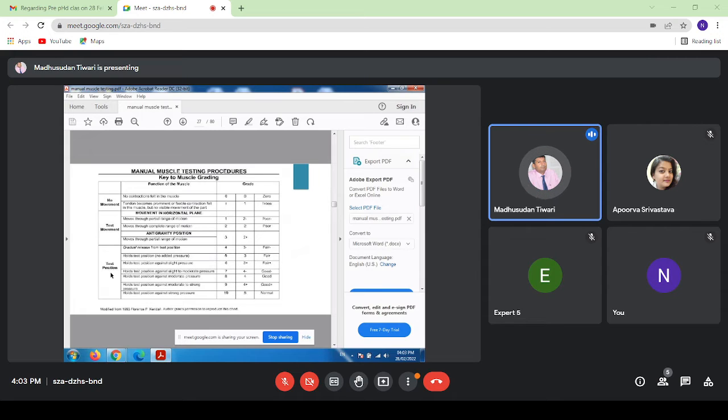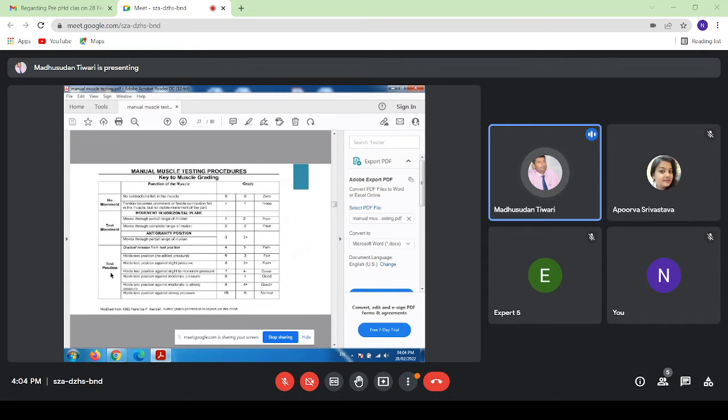Grade 2 plus is the limb moving through partial range of motion in against gravity position. That will be grade 2 plus.